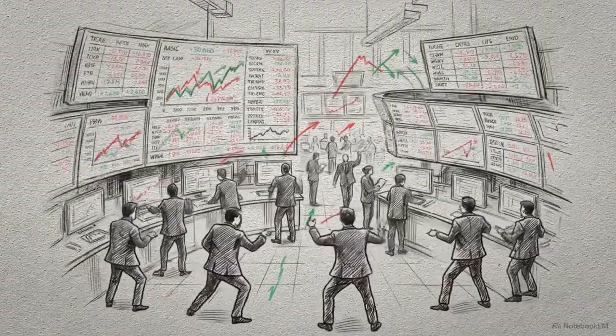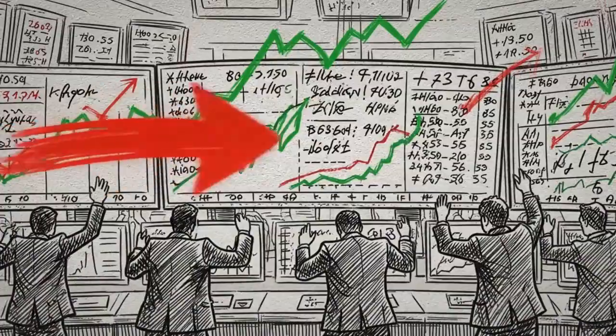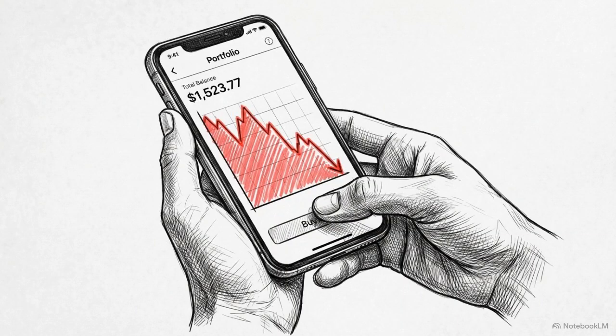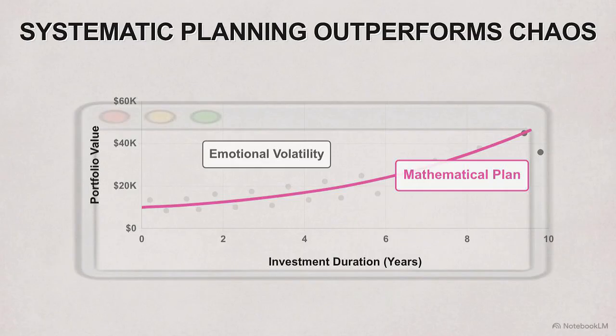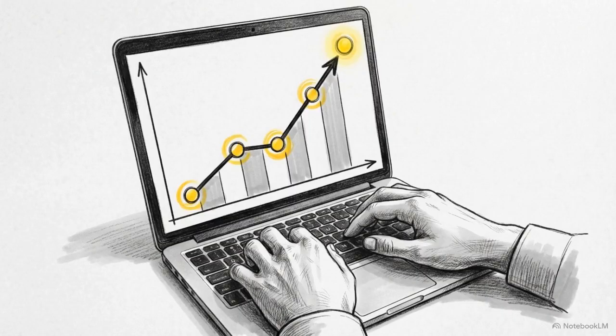The financial landscape of 2026 is marked by rapid shifts and high volatility. When investors rely on intuition or guessing to navigate these swings, they often find their long-term progress stalling before they reach their goals. To avoid this, you need a system that replaces emotional decision-making with deliberate mathematical planning. This is where a professional-grade mutual fund calculator becomes your most important tool.